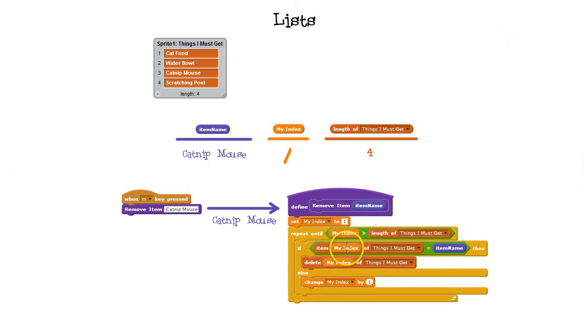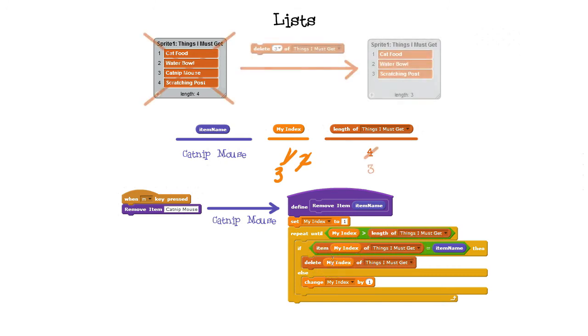Item 1 is cat food. Cat food is not equal to Catnip Mouse, so my index is increased by 1. It becomes 2. Item 2 is water bowl. Water bowl is not Catnip Mouse, so my index is increased to 3. 3 is not greater than the length of the list, so it compares Catnip Mouse with Catnip Mouse. They're equal. It deletes Catnip Mouse from the list.